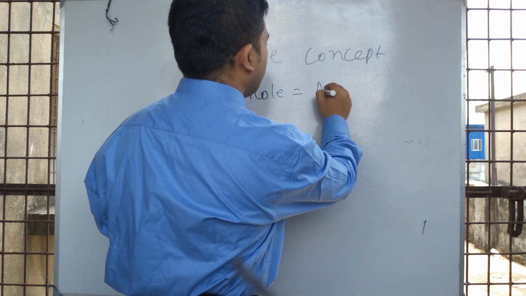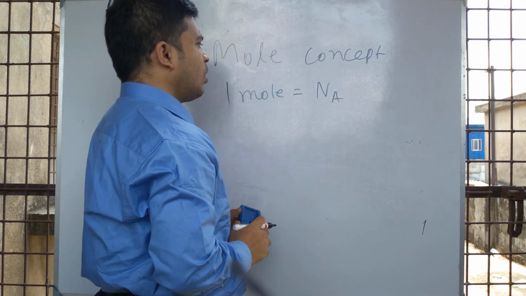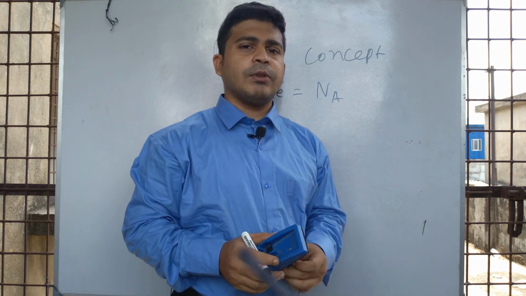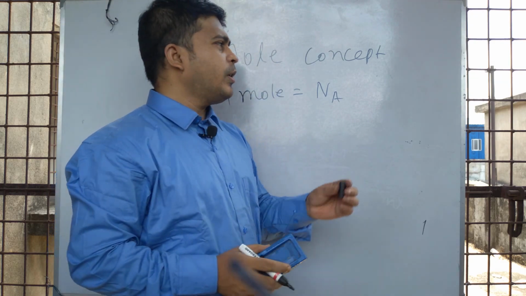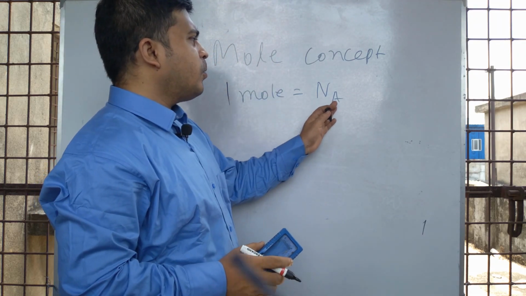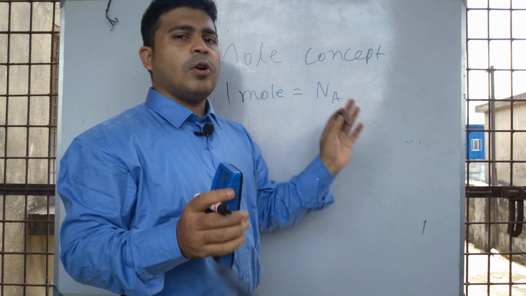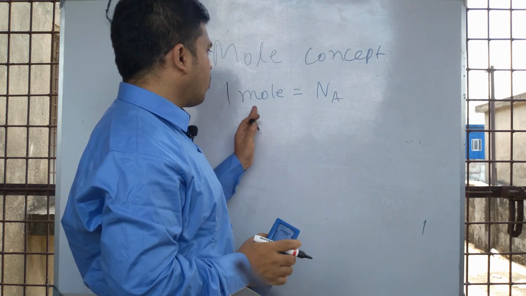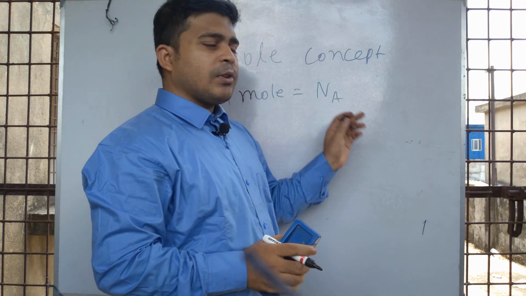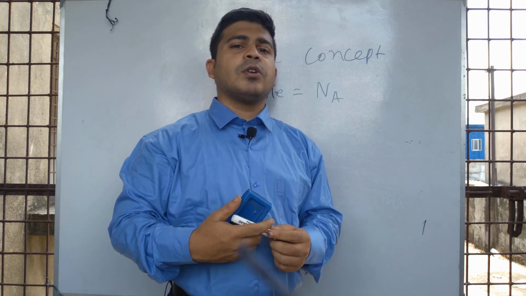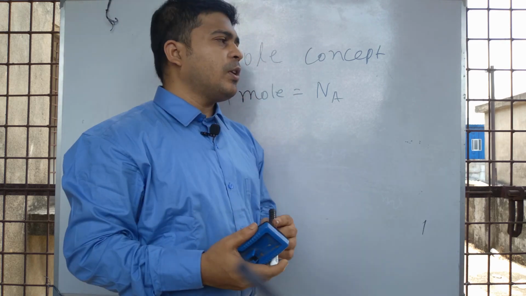Avogadro's number is represented by the constant Na. So 1 mole of any substance under STP contains Avogadro's number of molecules, ions, or in general particles. 1 mole of substance means the substance where Avogadro's number of particles is present.